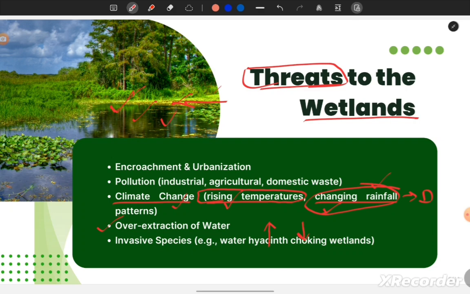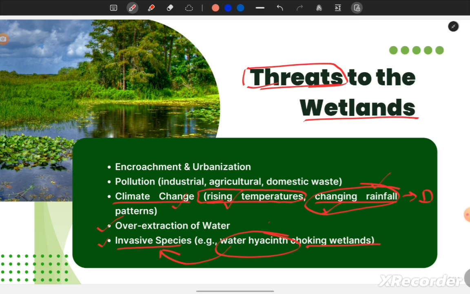So the next is invasive species like water hyacinth choking wetlands. What happens sometimes is that in a wetland, invasive species of plants, or animals as well, emerge. They create a challenge for the survival of the native species there.